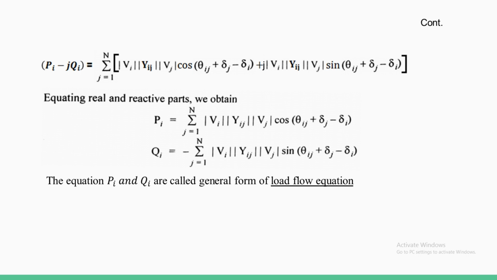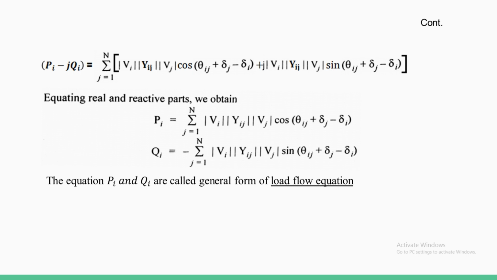Then the real part: Pi is equal to the summation j equal to 1 to n of |Vi| |Yij| |Vj| cos of (theta ij plus delta j minus delta i).